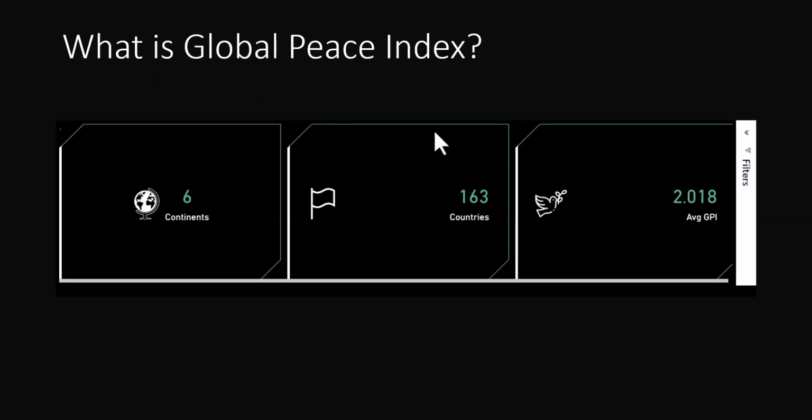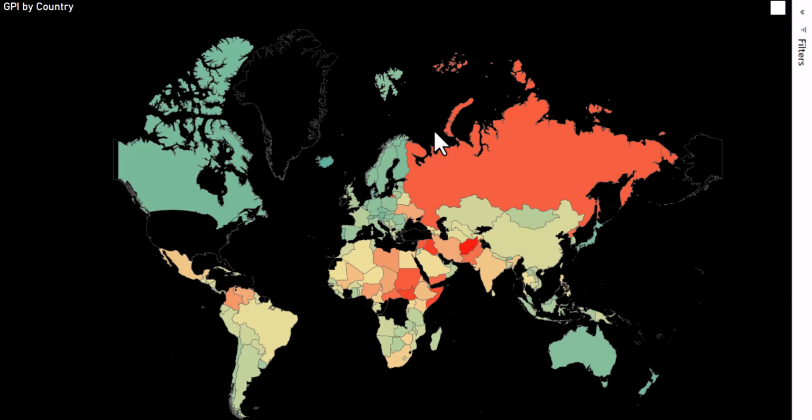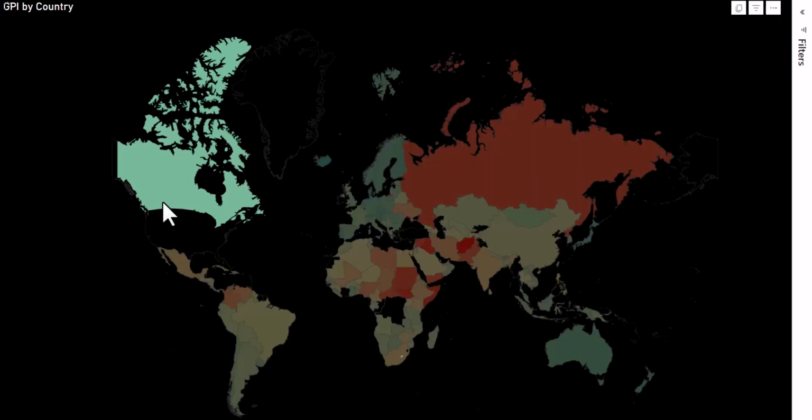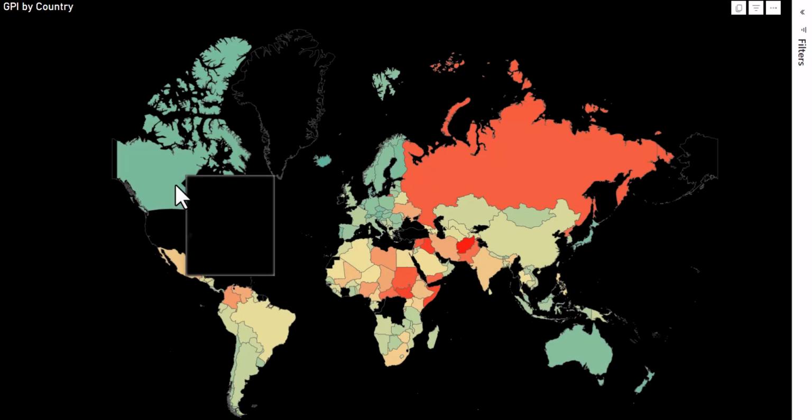So this report now is across 6 continents and 163 countries, and the Global Peace Index is at 2.018. Now here is the map overview of every country's Global Peace Index. You can hover on any part of the map to see what is going on with that country as it relates to their Global Peace Index. So if I hover on this part of the map now, I'm supposed to see the Global Peace Index, which is 1.34 for Canada.